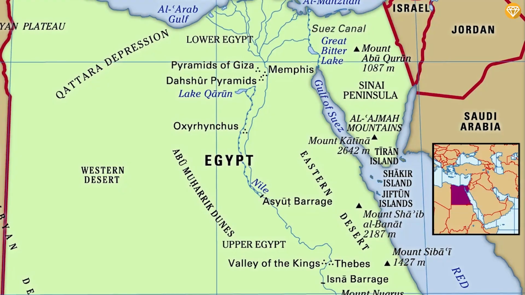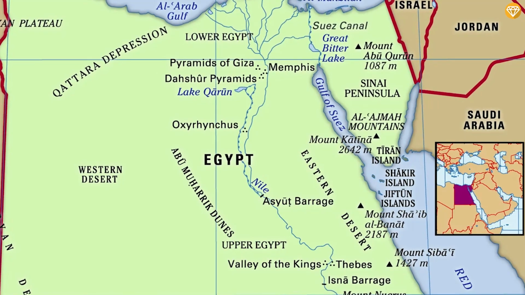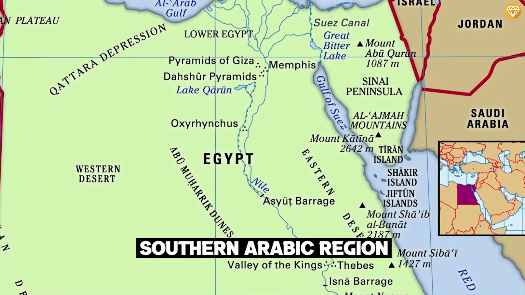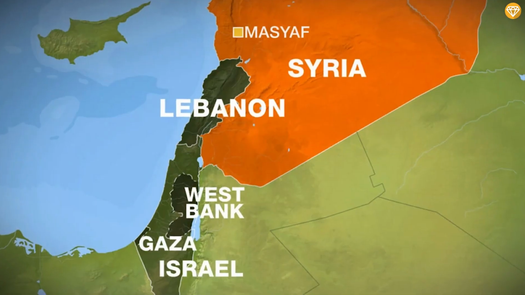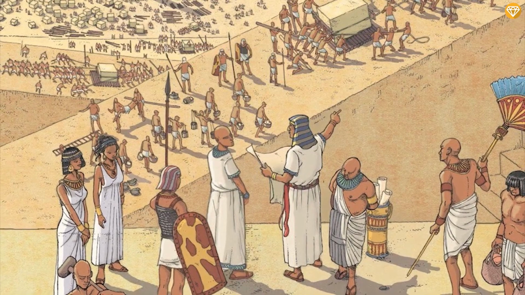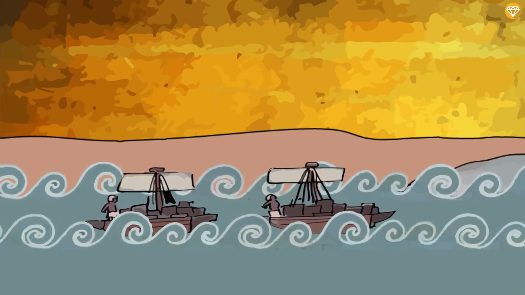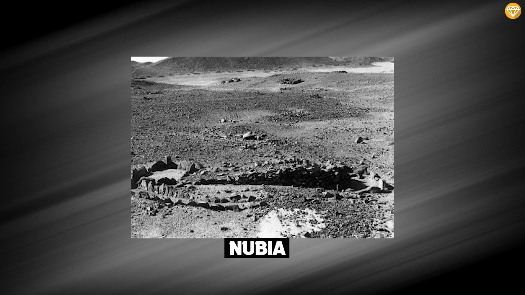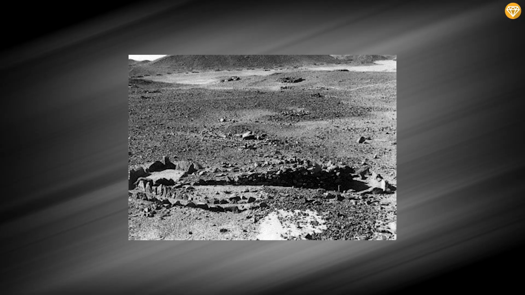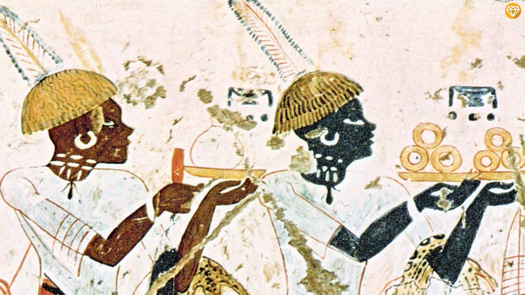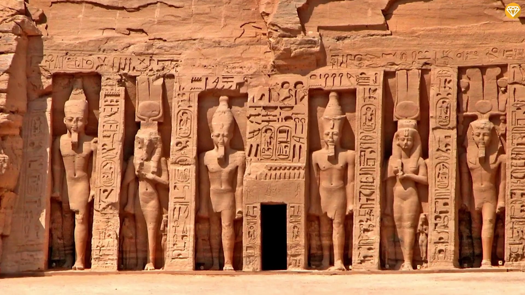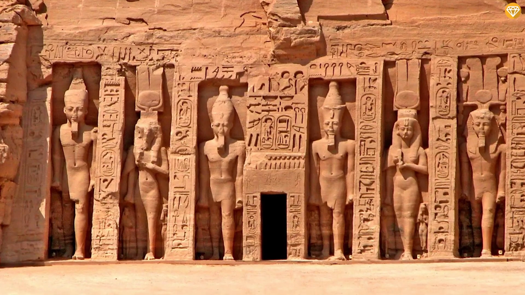During this period, the Egyptians explored and conquered many lands located in the southern Arabic region. Kush, Nubia, Lebanon, Syria, and Israel were all conquered in the quest for new resources and opportunities. This expansion was also paving the way for trade. The gold mines of Nubia were used to import gold, whilst the people would carve and create luxury items to make big money. The pharaohs displayed much grandeur and built massive temples with their own wealth.